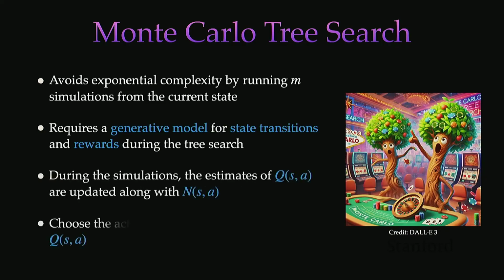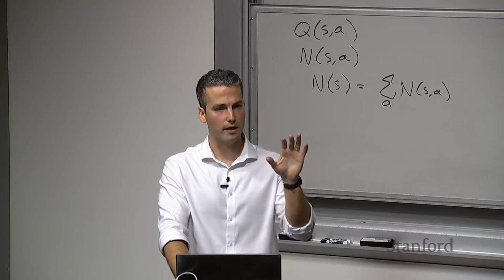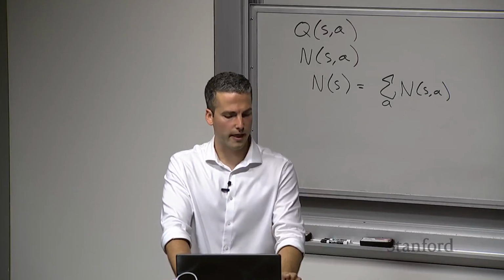And then at the end, after we've built up the search tree here, one method that we can use is to just choose the action that maximizes the Q function. There are other versions that you can use, like you could choose the action that you saw the most number of times, so whatever maximized the counts. You can also do a weighting combination between the Q function and the counts. There are different combinations. To keep it simple here, let's just say that we're going to do the max for the Q function.